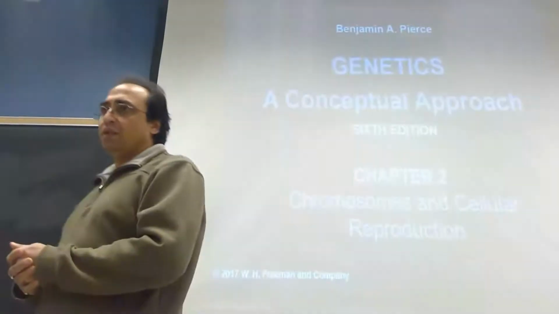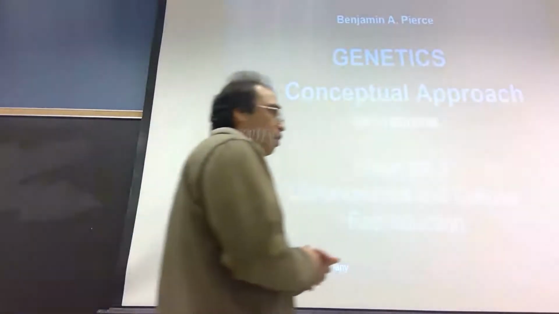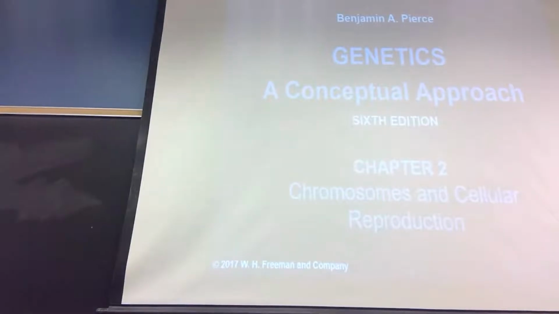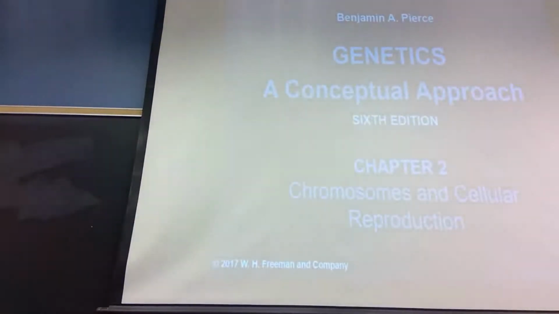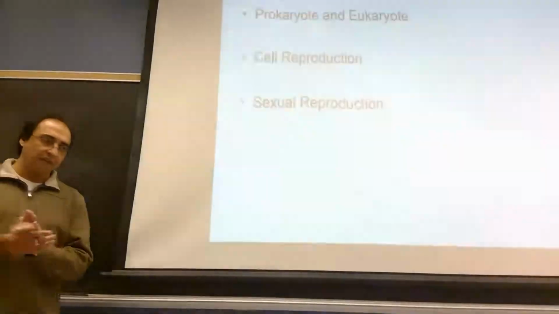So we need to know about the structure of the chromosome, how DNA is packed within the chromosome, and how DNA is transferred from one cell to another cell. That is the process of cell division and reproduction. These are the main things we'll talk about, and how the genes are transferred.